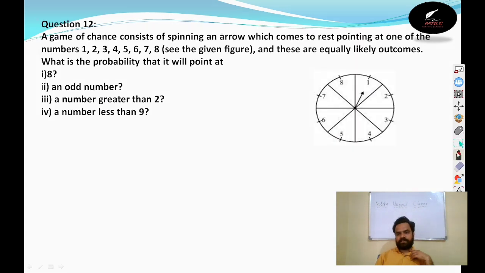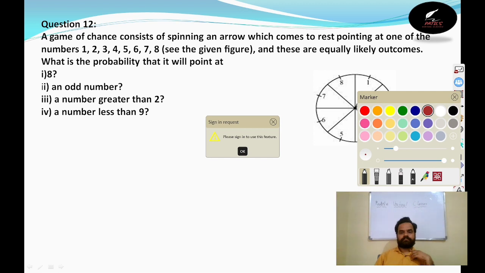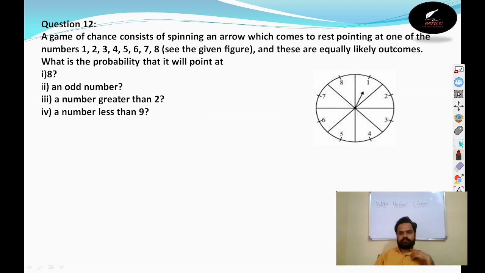Here it is, question number 12. A game of chance consists of spinning an arrow which comes to rest at a point at one of the numbers 1, 2, 3, 4, 5, 6, 7, 8. You can see it in the figure. These are equally likely outcomes. What is the probability that it will point at 8?